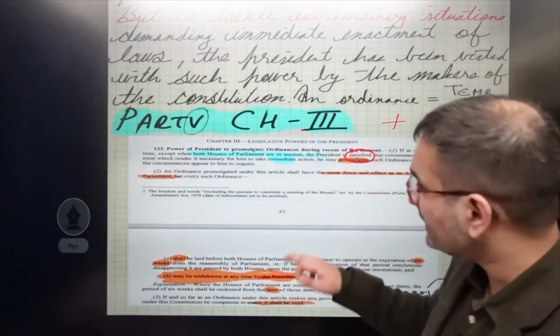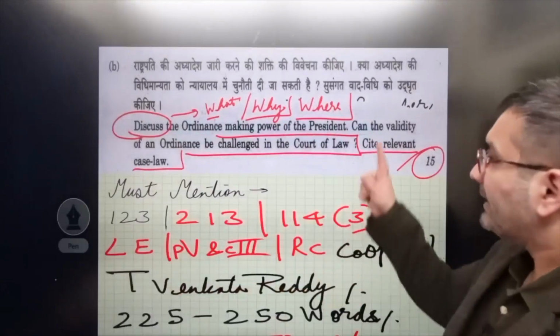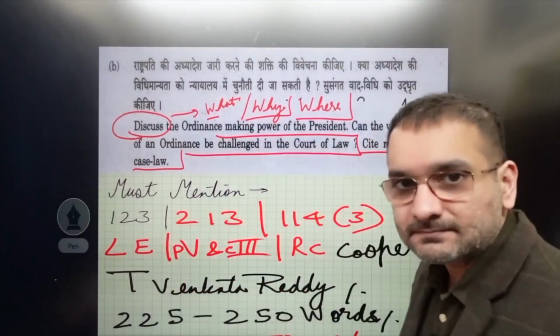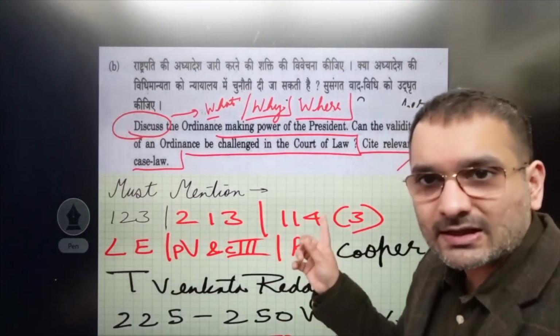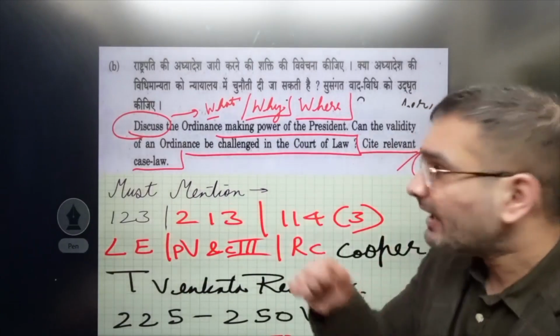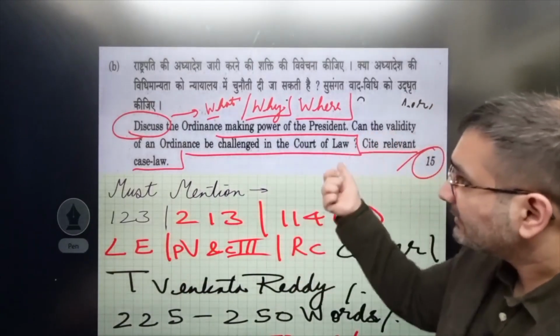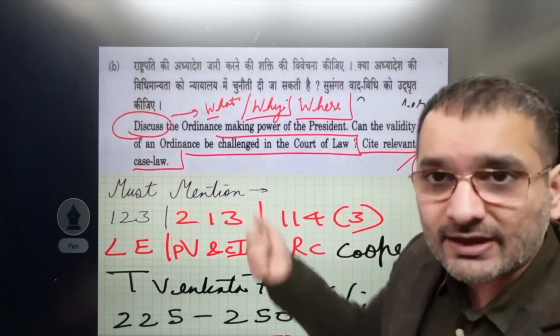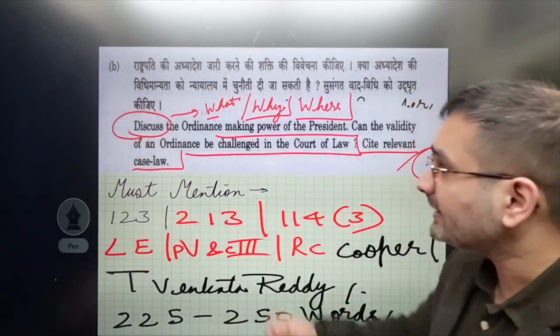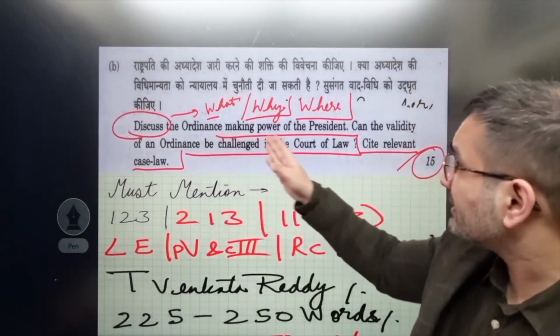Now let's go to the word satisfied. Can the validity of an ordinance be challenged in the court of law? All case laws are basically based on this very word satisfied, and therefore to explain this portion we'll have to elaborate a bit on the word satisfied using a case law. Alright, so discuss the ordinance making power of the president.